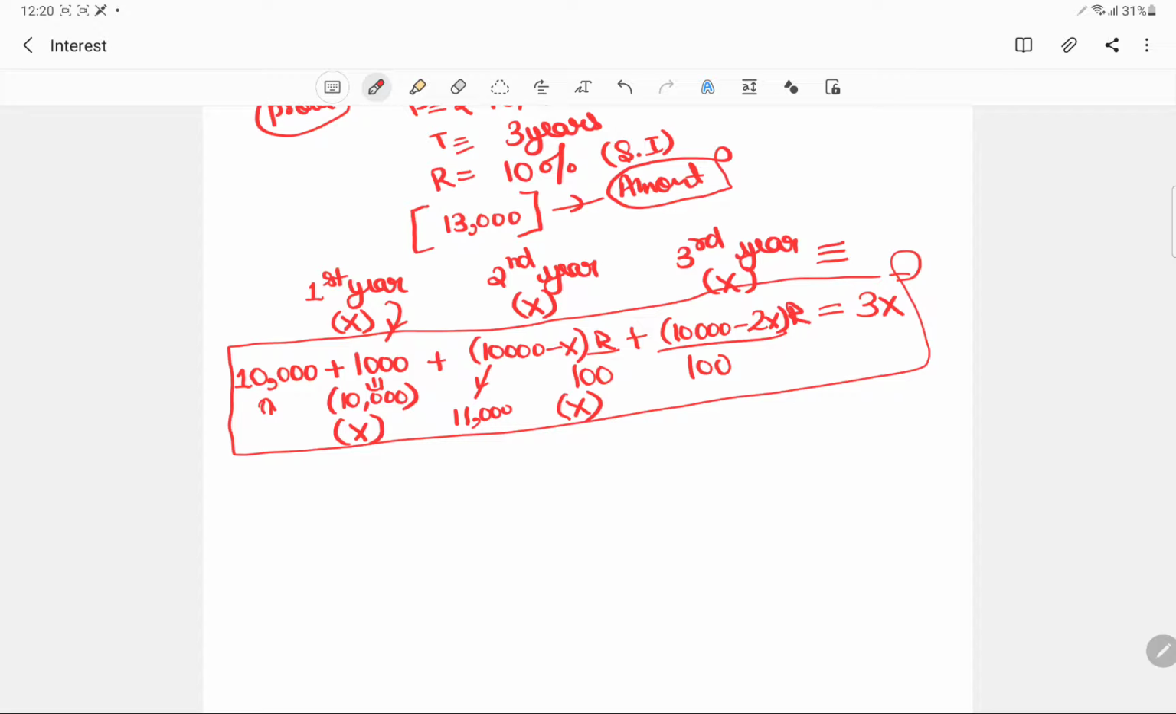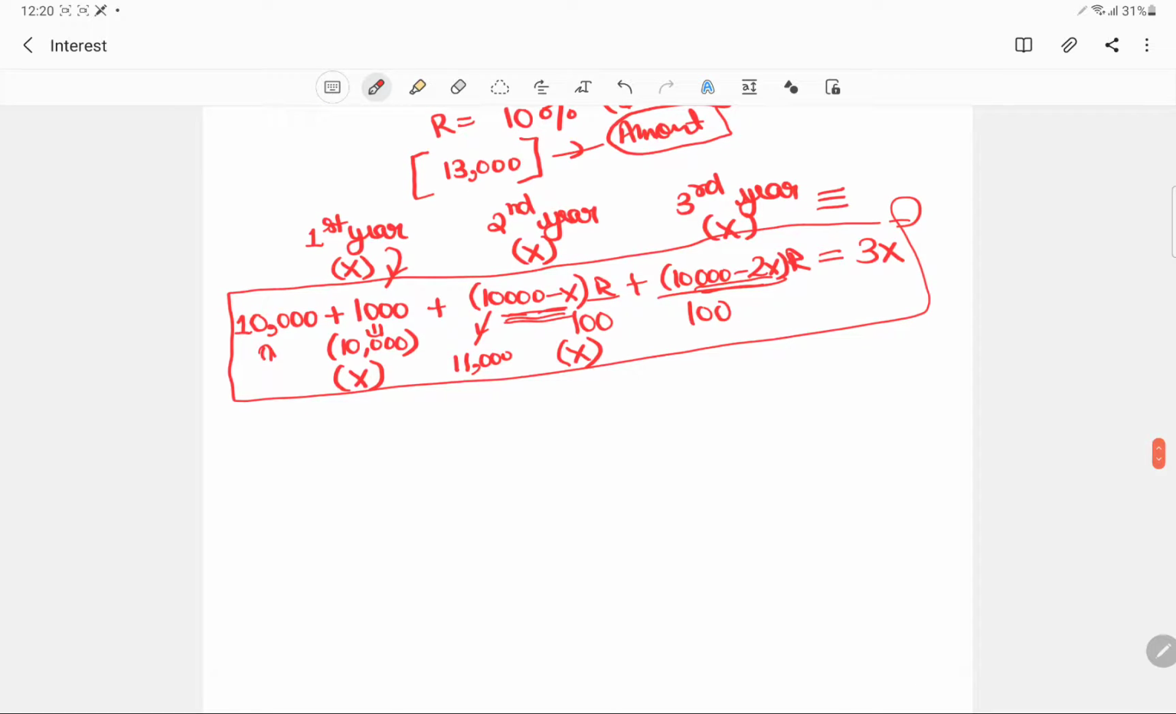Okay. After the first year, since we paid x amount, for the second year we would be charged an interest on 10,000 minus x. Since after the second year we paid 2x amount, we would be charged an interest on 10,000 minus 2x. Okay, so now let's sort it out.